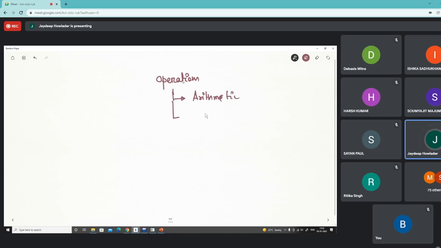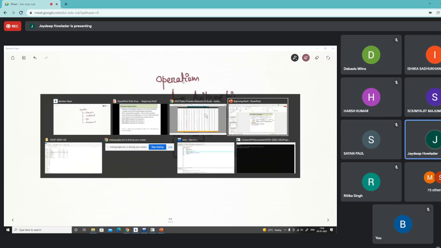Then we have condition operations. Then we have logic operations, and we have assignment operations. Now let me show you this chart.